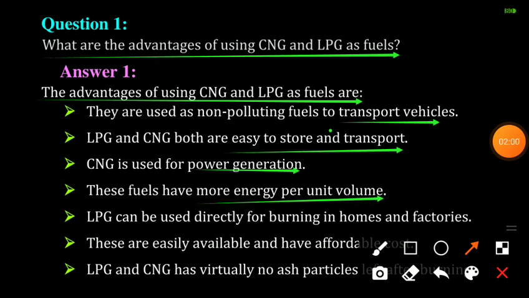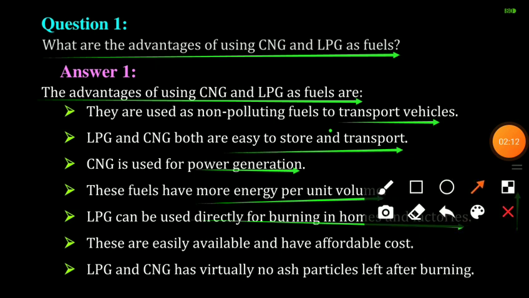LPG can be used directly for burning in homes and factories. These are easily available and have affordable prices. With LPG and CNG, virtually no ash particles are left after burning. So these are the main advantages of CNG and LPG fuels.